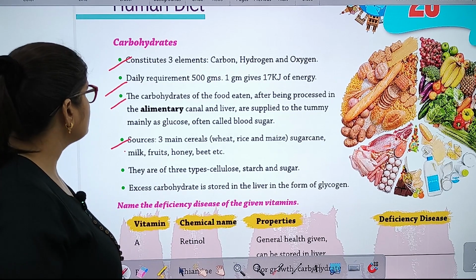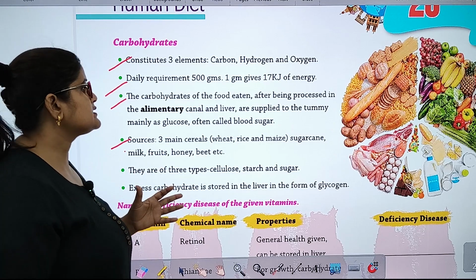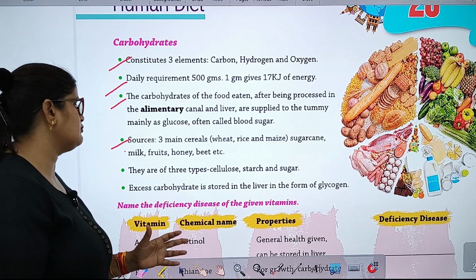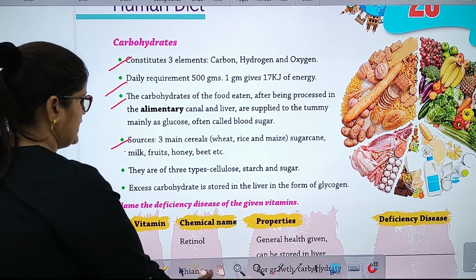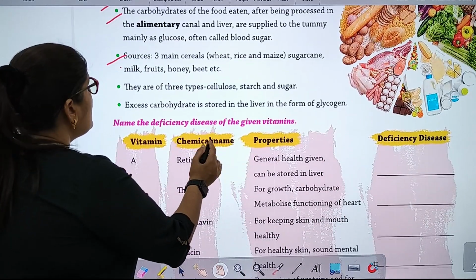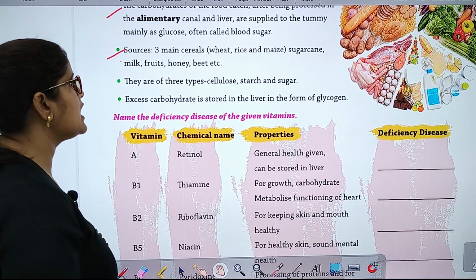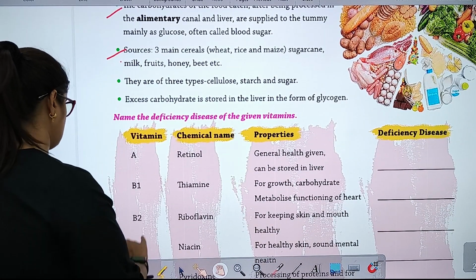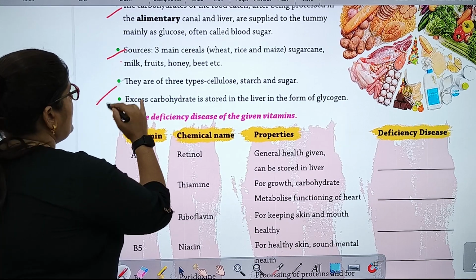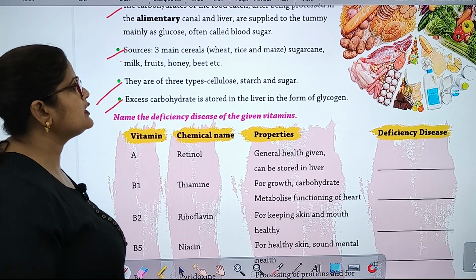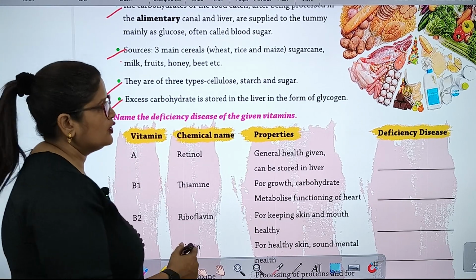Sources: main cereals: wheat, rice and maize, sugarcane, milk, fruit, honey, beet, etc. They are of 3 types: cellulose, starch and sugar. Excess carbohydrate is stored in the liver in the form of glycogen.